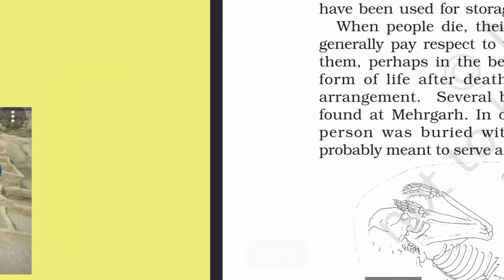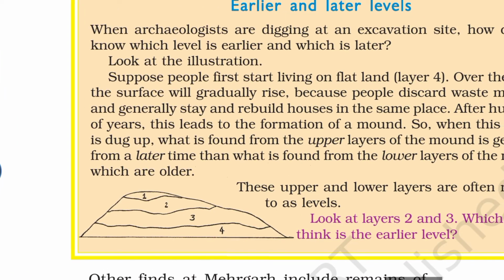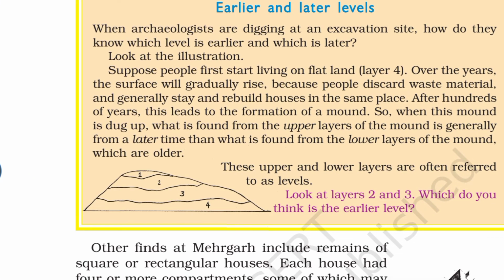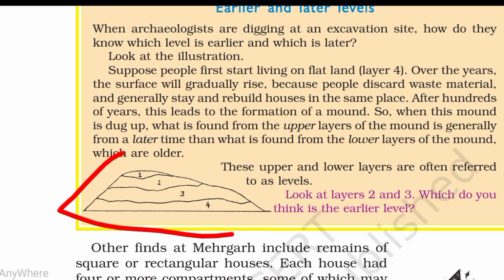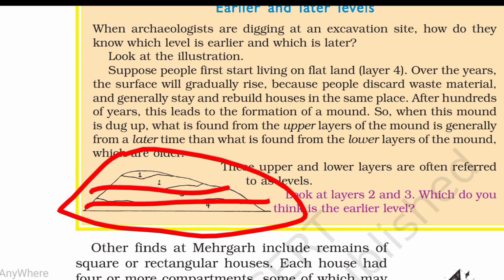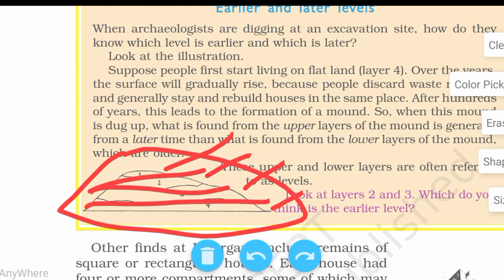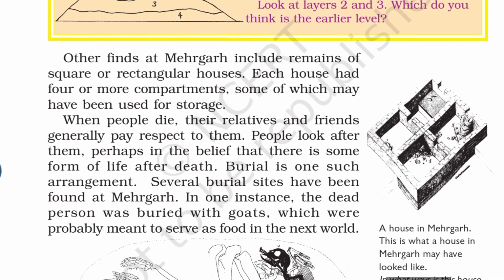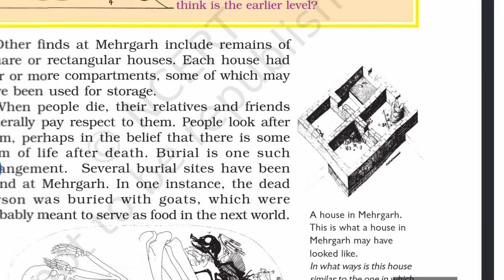Then next, the houses and wastage of materials, and the system of the houses is like that. This is the top layer, second layer, third layer and fourth layer. It is called a layer-wise system. Then next, here is an example of Mehrgarh villages.